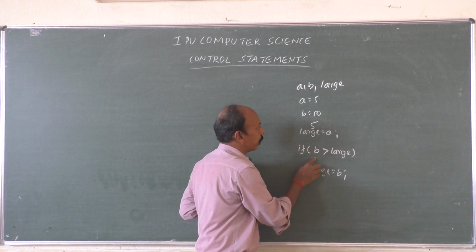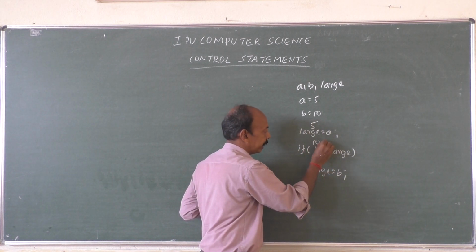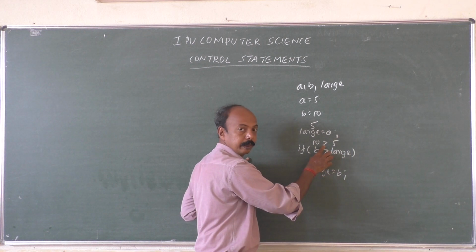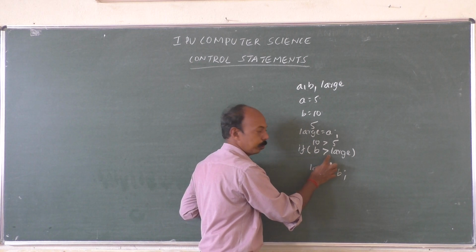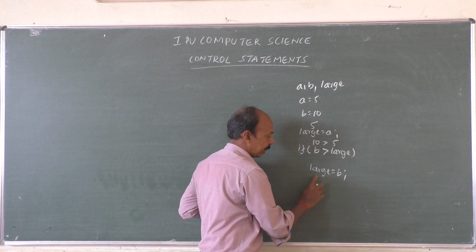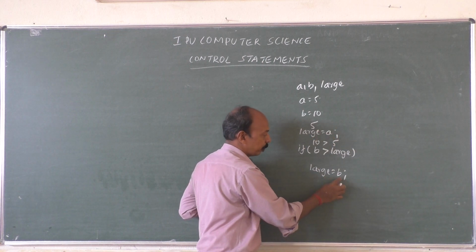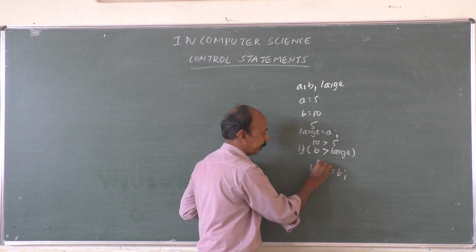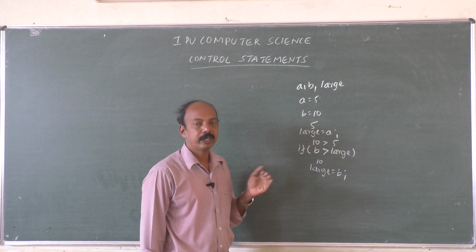Then if B, what is the value of B? It's 10. 10 greater than large. In large what do we have? 5. This is true, isn't it? So what happens now? Since this is true, large is equal to B. In large what we had earlier? 5. But what do we have right now? Large is equal to B. In B what do we have? 10. So what will be the value of large? It will be 10. Isn't it? It's one of the cases.